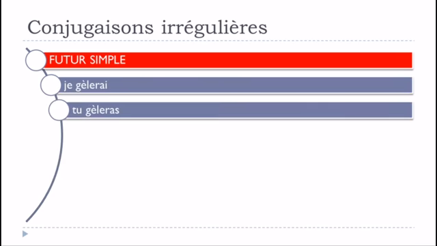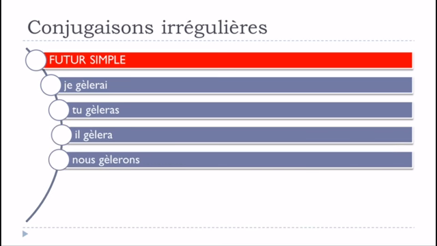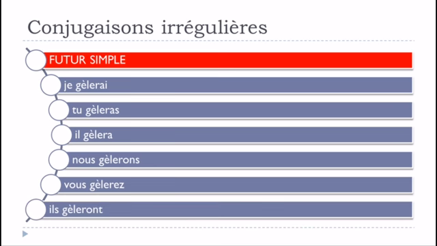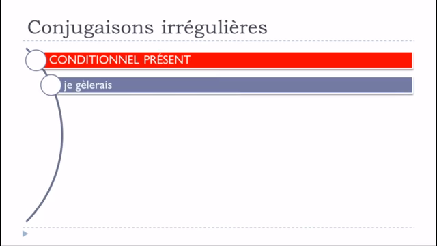Je gèlerai, tu gèleras, il gèlera, nous gèlerons, vous gèlerez, ils gèleront. Okay, so in that case you can see that all the forms are concerned, and it's exactly the same modification, so you need to put this accent grave on top of the first E. Gèlerai, gèleras, gèlera, gèlerons, gèlerez, gèleront. Okay, so if we're talking about conditionnel présent now, we'll see the forms.